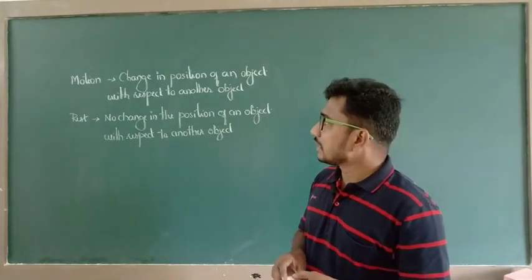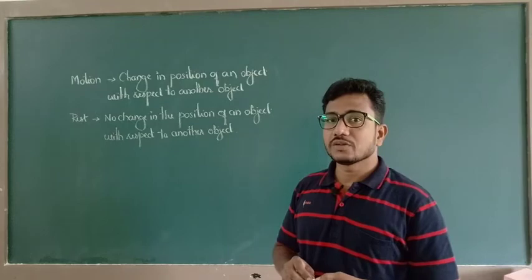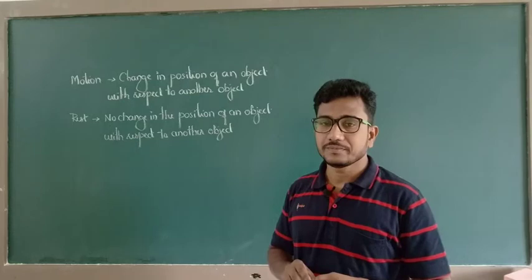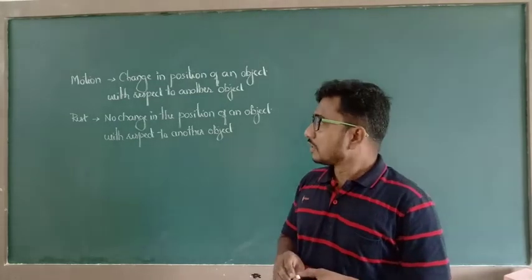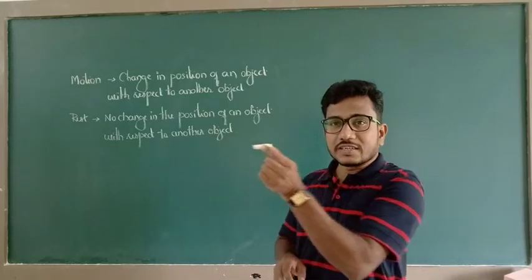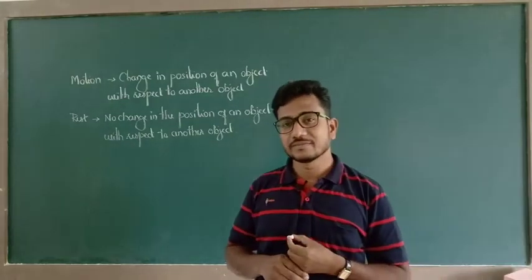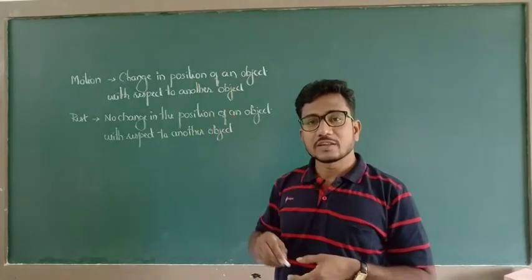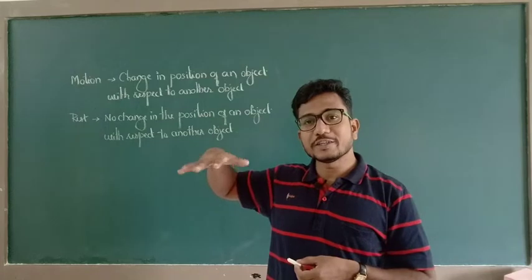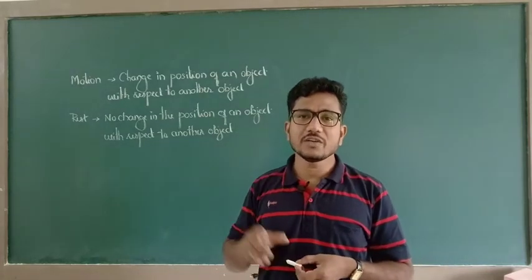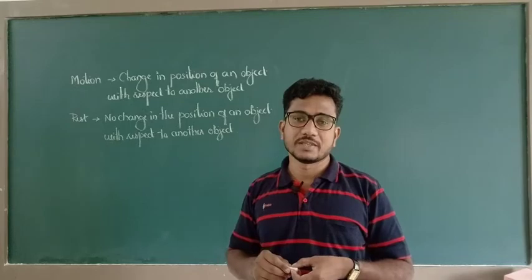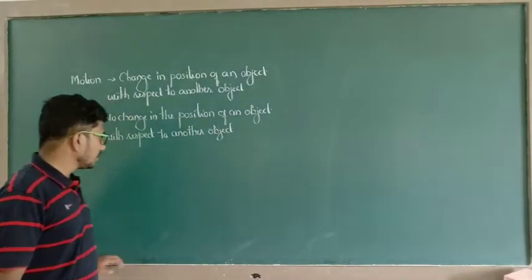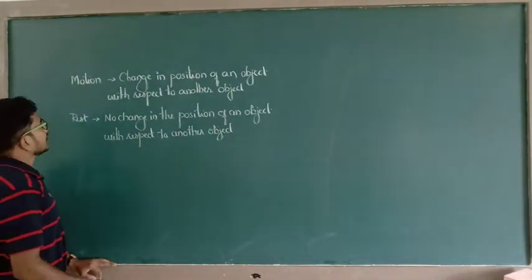In the first few chapters of the syllabus, you are going to learn different types of motion. The first one is translatory motion, the second one is rotatory motion, the third one is vibrational motion, or we can say oscillatory motion. In detail, in upcoming chapters, you are going to discuss these three kinds of motion.